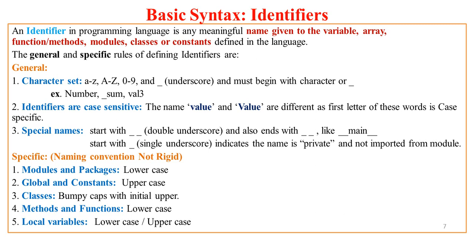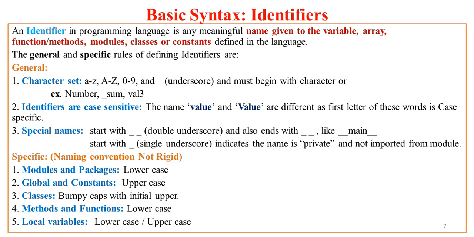So every programming language has certain identifiers. So these identifiers are defined in some specific way. Now for defining Python identifiers, you have to follow some general rules as well as some specific rules. Now we'll see what are the general rules to be followed to define any of the identifiers like variable names or arrays or methods, modules or classes or constants or some other identifiers used in Python programming.